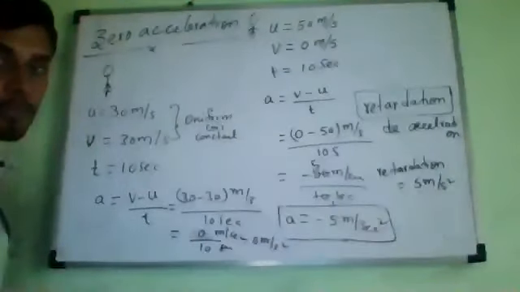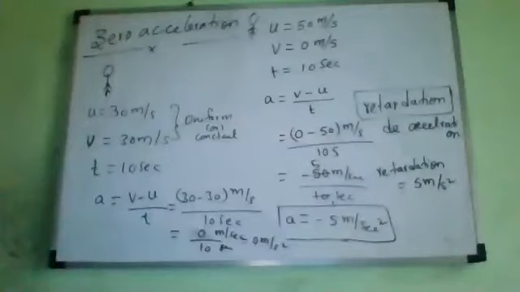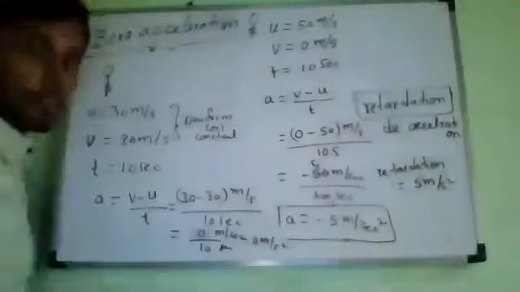Is it yes or no? Understood or not? So zero acceleration, write the definition.